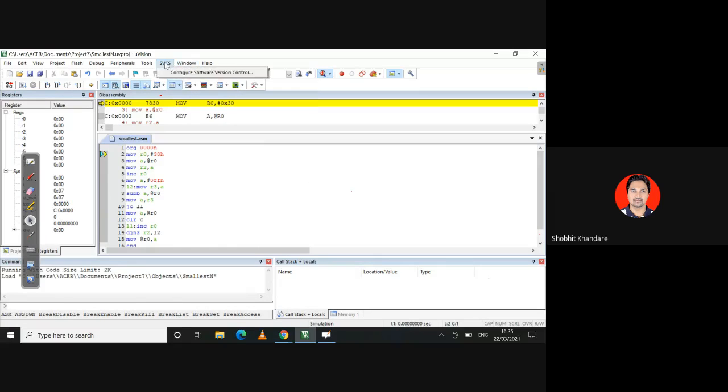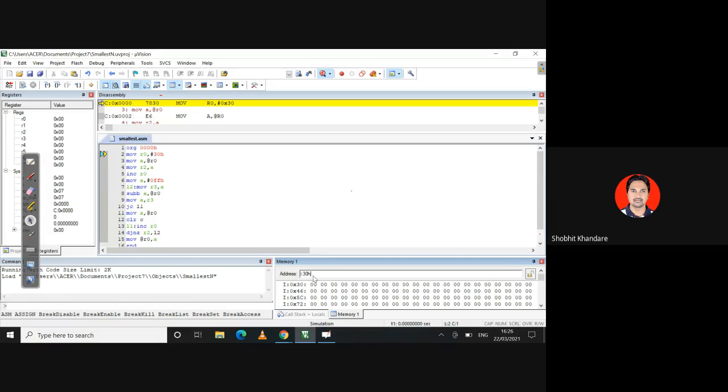For that you have to go to the memory one. Yes, this is added. Now here I want to see the memory. My starting address was 30H. So I am interested in my internal memory. So you can write down here I:30, or you can mention 30H and just enter. You will get this memory address.